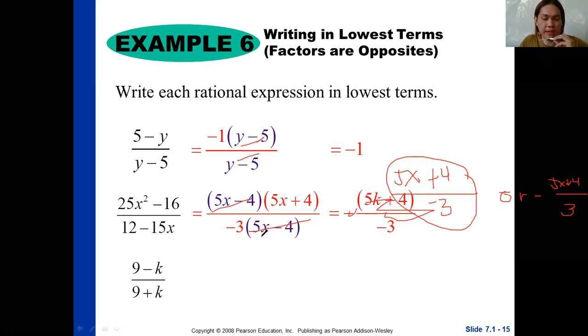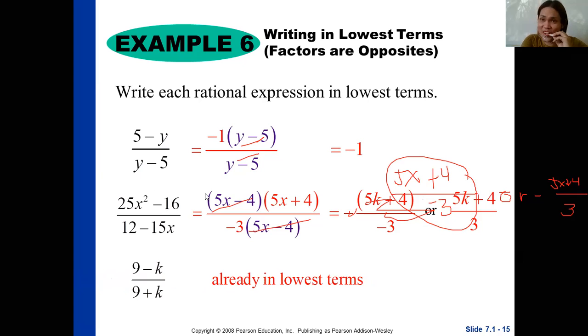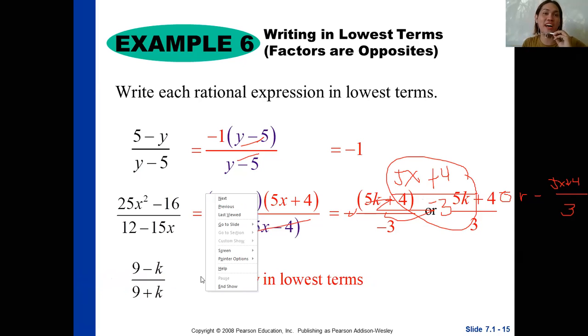Okay, so I hope you'll be able to remember this one. And of course, for the next one, 9 minus k all over 9 plus k, you cannot write it in lowest terms because it's already in lowest terms. So I hope you got the concept about it.